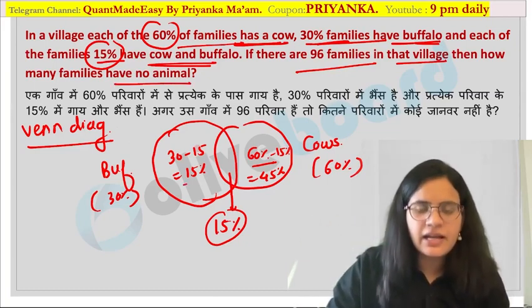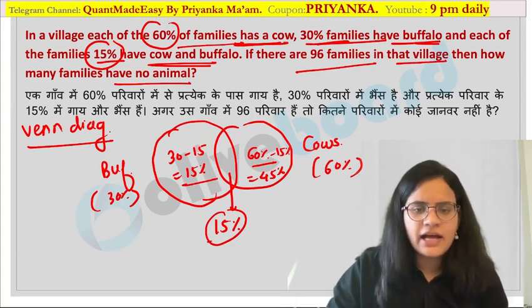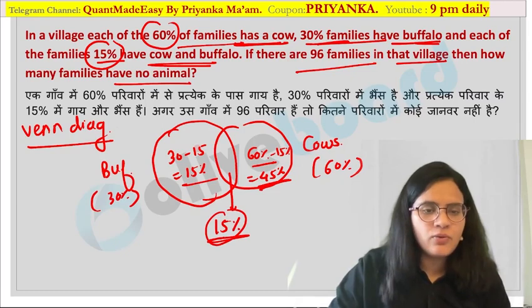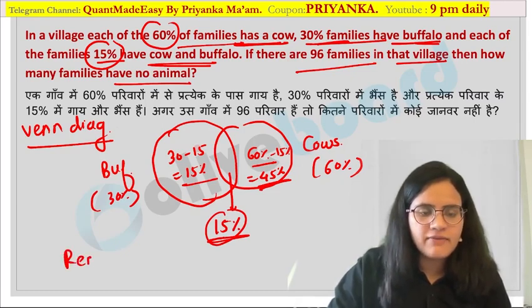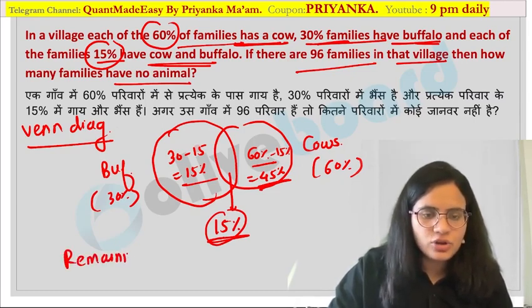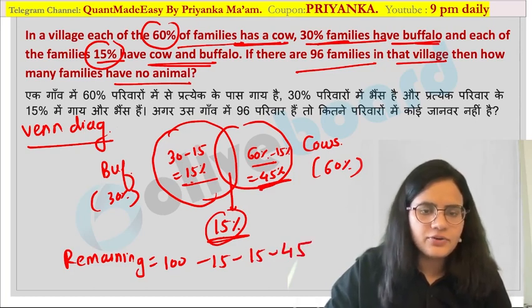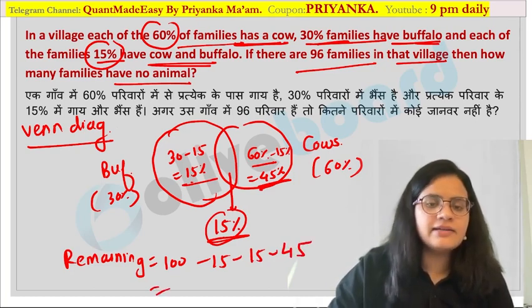So these 15 have one animal, these 15 have both of them, and this 45 have cow. So how many are remaining now? Can we calculate that? Total is 100. Out of that, 15 is the common value and 45 is present here. Are you getting my point? So this is 100 minus 75.